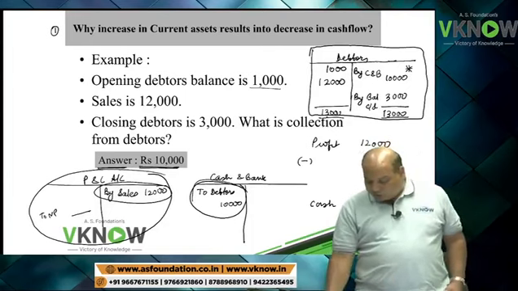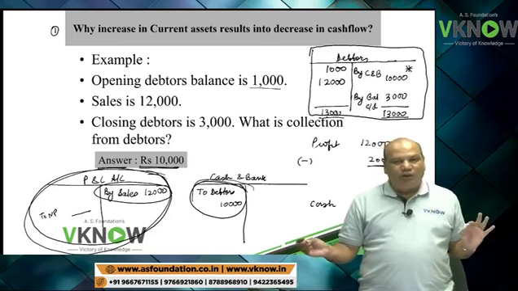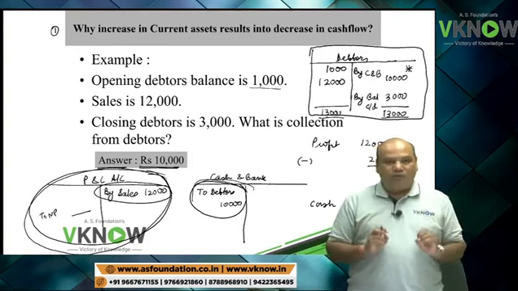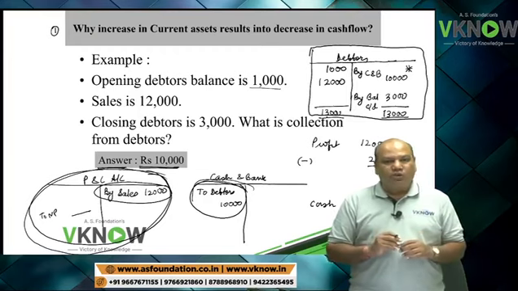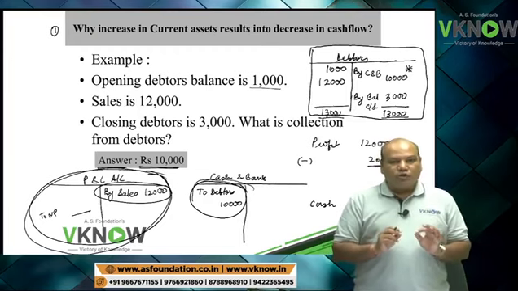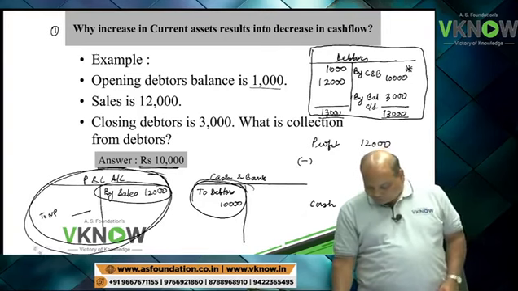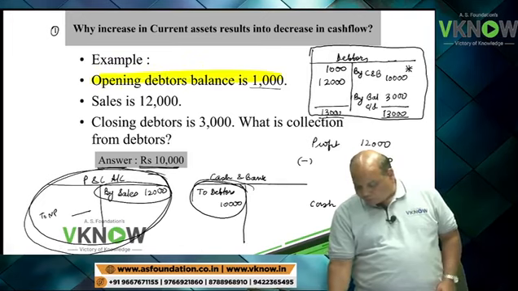If in the question we are given P&L account fully, cash and bank account fully, then we can easily understand the difference is 2,000. However, institute is not going to give you so much detail. Institute is going to tell you only two line items.